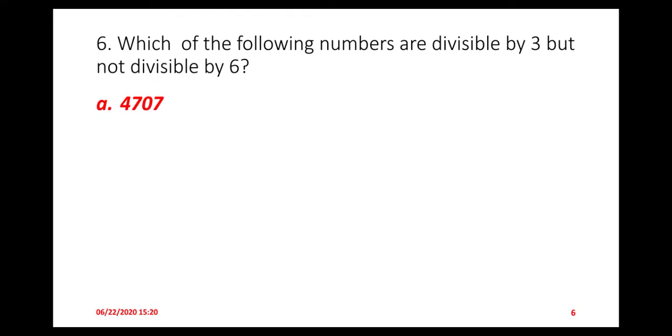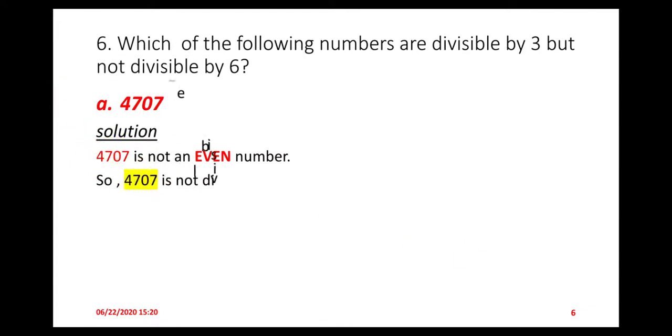Okay ji, this is the number 4707. According to the rule, first of all we check whether this number is even or not. The last digit of this number is 7, and 7 is not a multiple of 2. Now you can say that 4707 is not an even number, so 4707 is not divisible by 6.